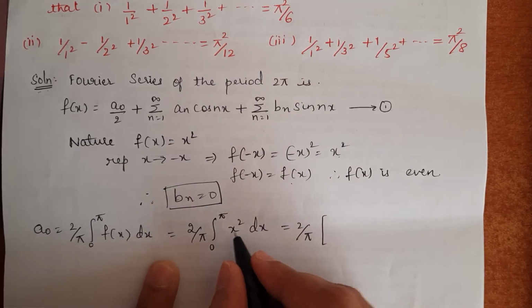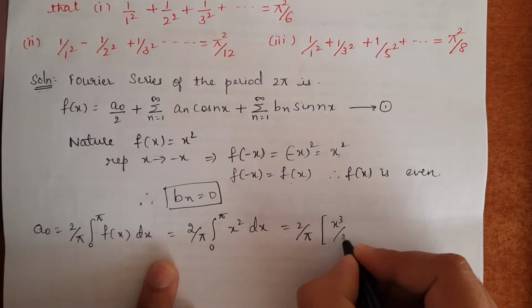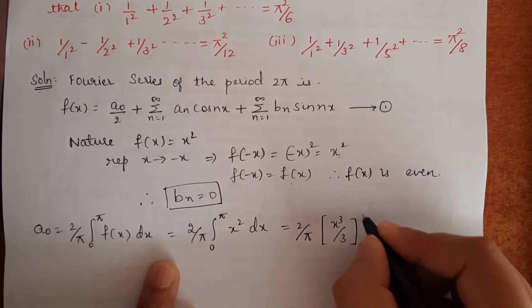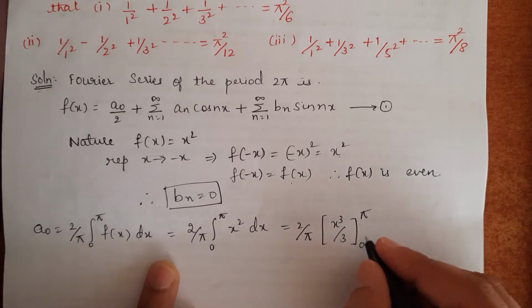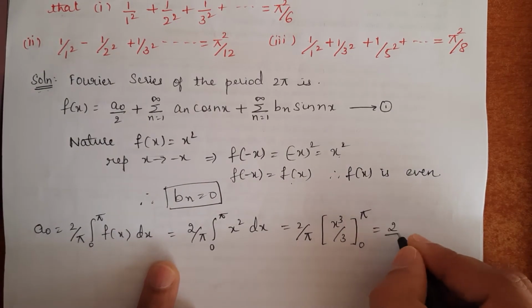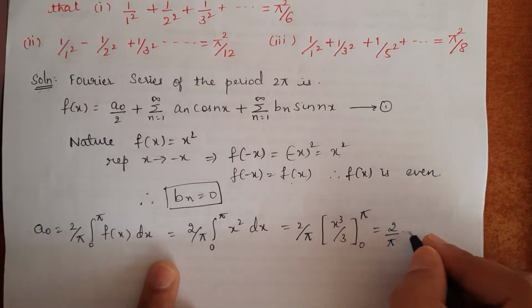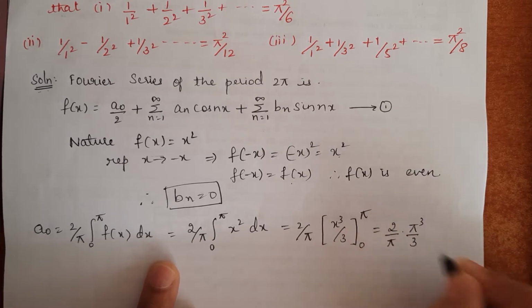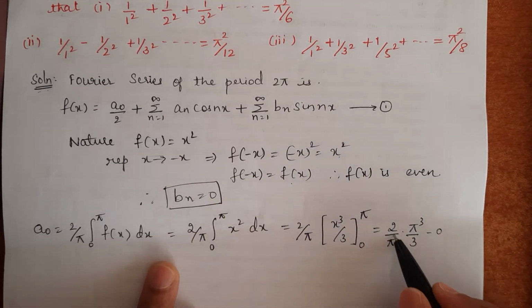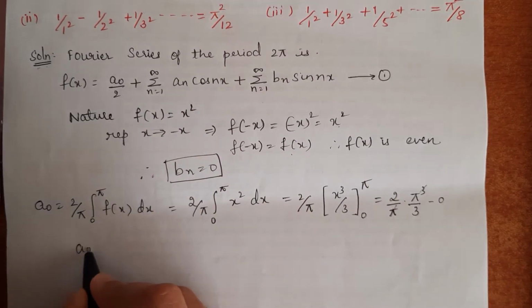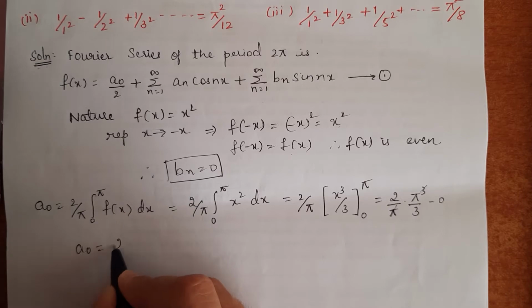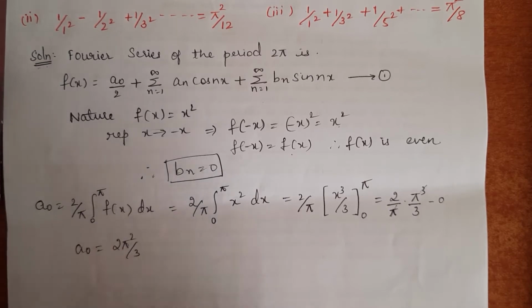Integration of x square is x cube divided by 3 between the limits 0 to pi. Then when I substitute the limits, it is 2 by pi into upper limit pi cube by 3 minus lower limit 0. Here one of the pi term gets cancelled. So what is our a naught value? a naught is 2 pi squared by 3.